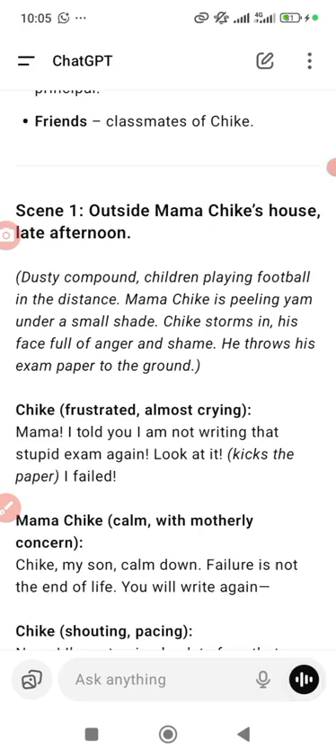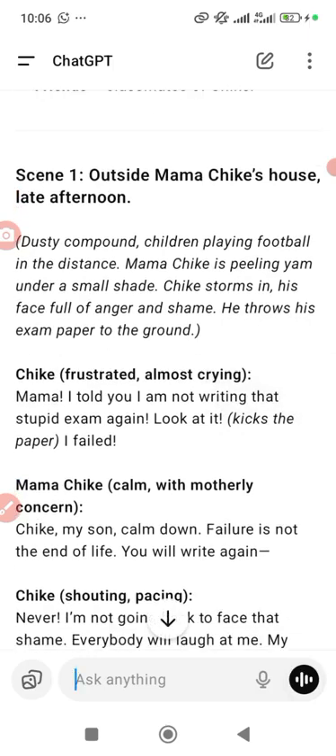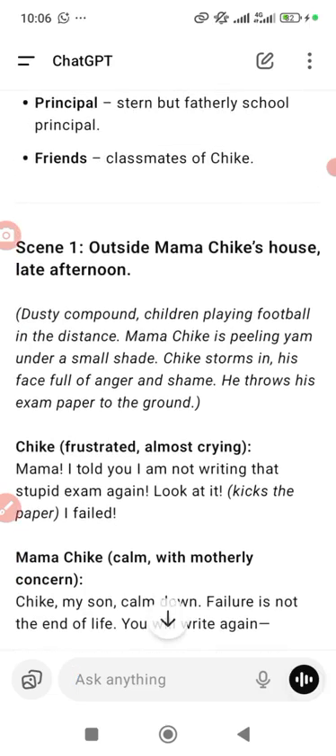Now you can see in scene 1 here, they said outside Mama Chike's house later in the afternoon. Look at this particular place where they put dust, compound, children, whatever. That is the action that will come out. Let's assume I have a lot of tools to use, but just to let you see what I'm talking about, I want to use Meta AI just to create this, but that's not what I want to use right now. I just want you to see how the thing will look.